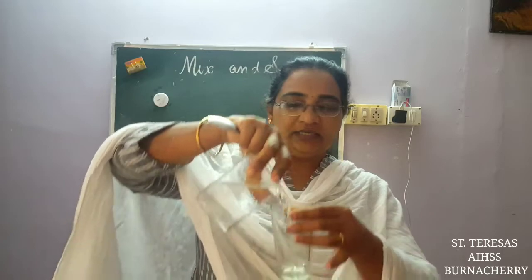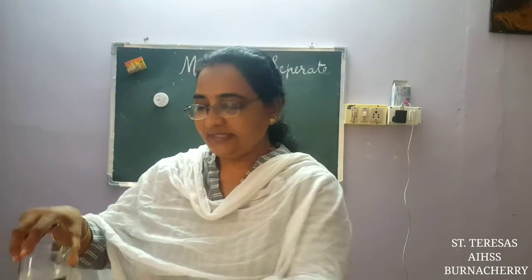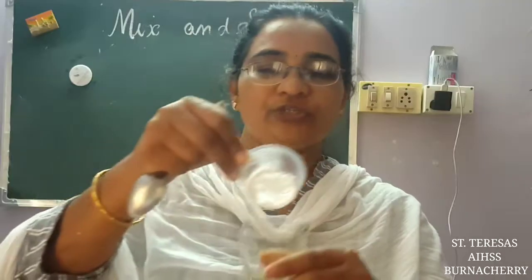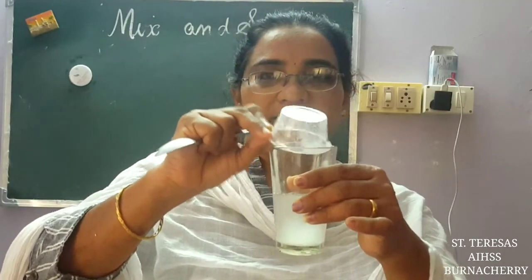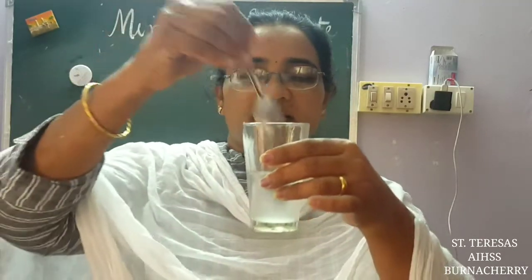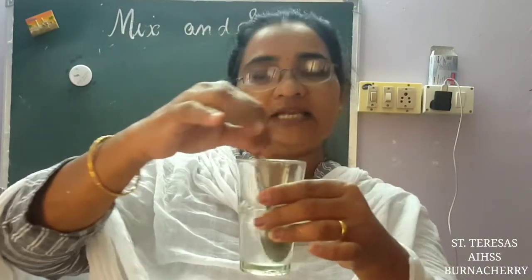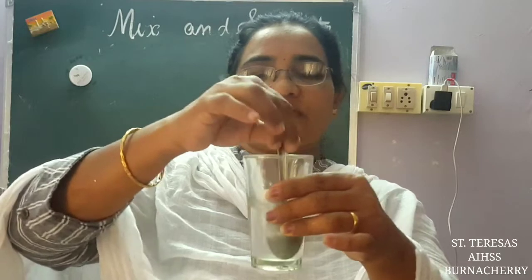Now I am going to mix these in 2 glasses of water. In this one I am taking a little water, and in the other glass also I am taking a little bit of water. Now I am going to put sugar into this one, and I am going to mix it well. We have already done this in the last class, but we will do it once more.